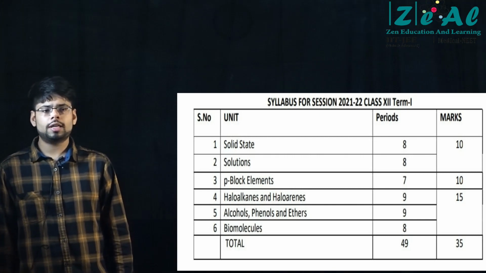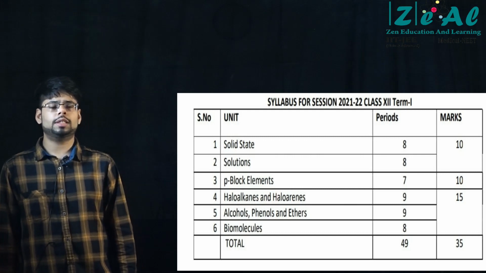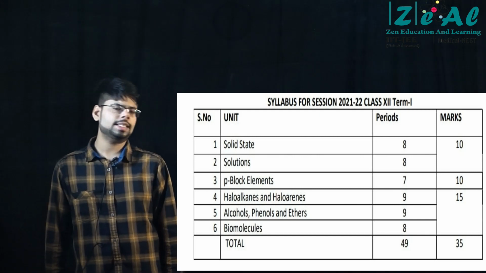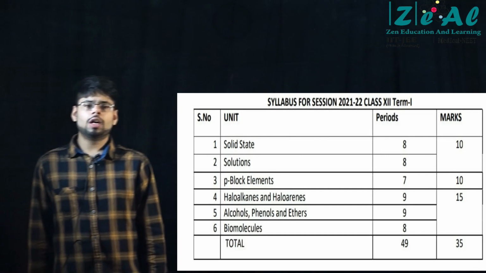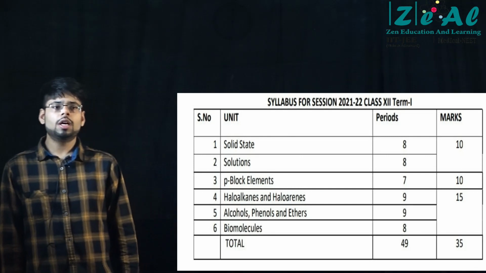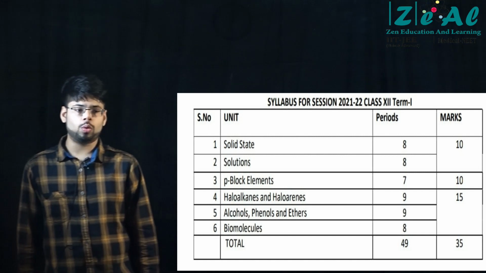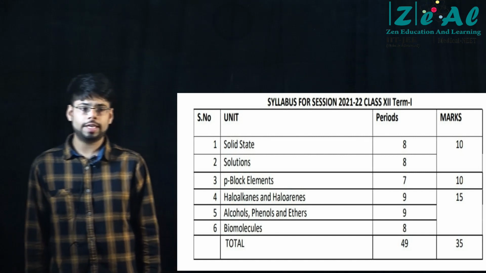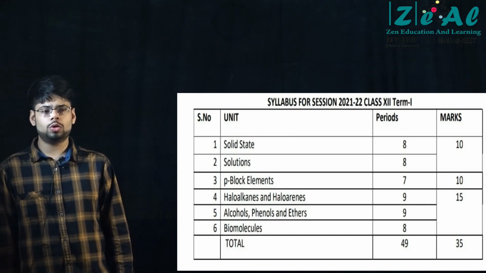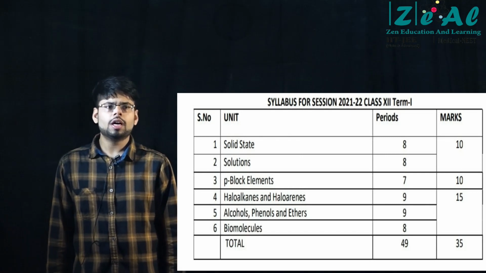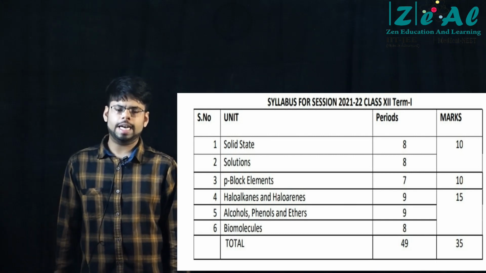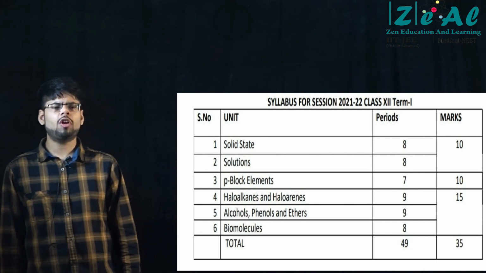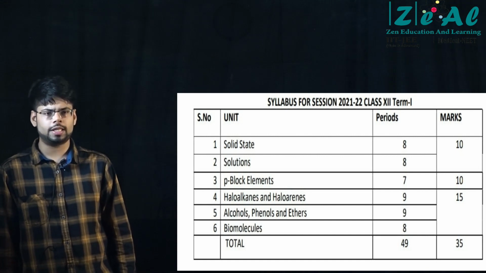Colligative properties are also very important because numericals can be asked from colligative properties. As you know, there are 4 colligative properties. All those 4 have to be equally studied, right? You have to be focused on all 4. Don't ignore osmotic pressure, right? And also do not ignore depression in freezing point. Usually students are thorough with elevation in boiling point and relative lowering of vapor pressure, but they are not very thorough with depression in freezing point and osmotic pressure. So just take care of that part.